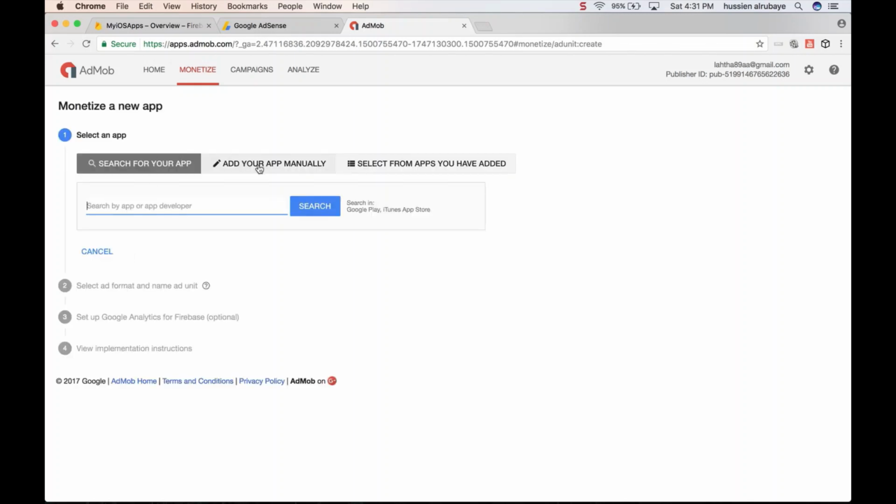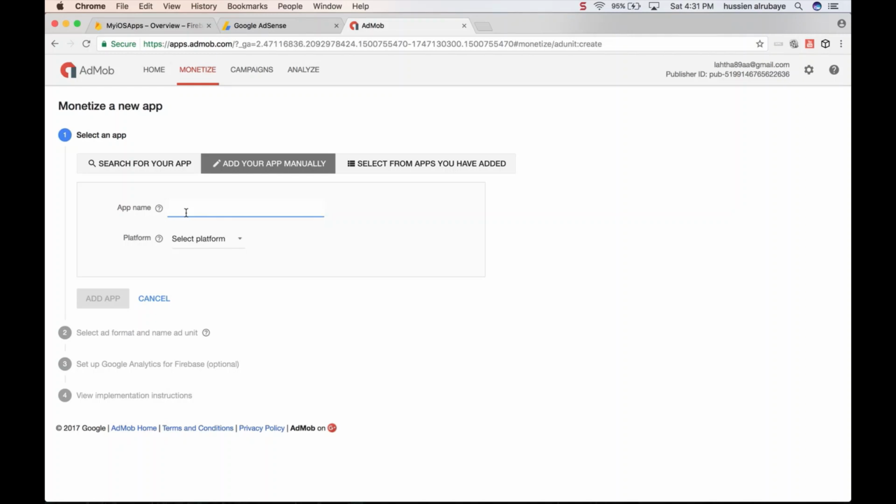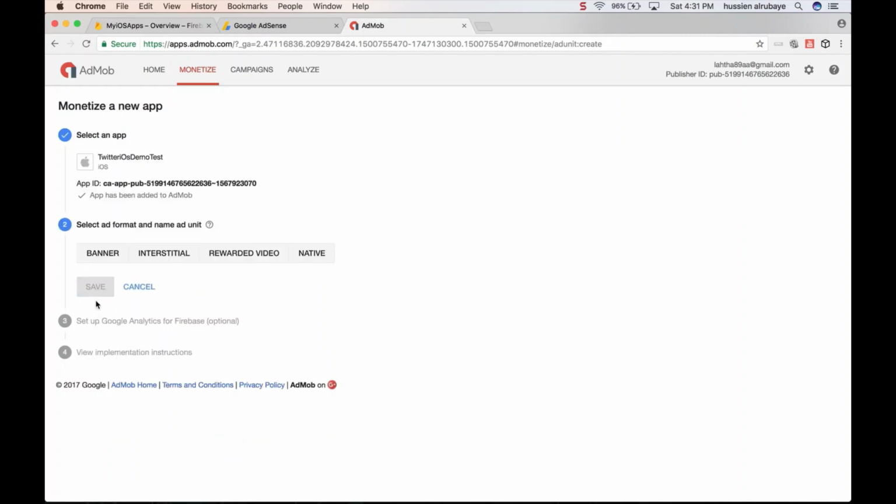I just create a new app, then I start to create my application. So I will click add here. I would name it Twitter iOS demo test. This is my application. What platform do I want to use? iOS. Then I click add app. So this is the add apps screen.